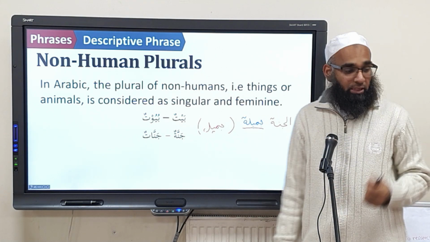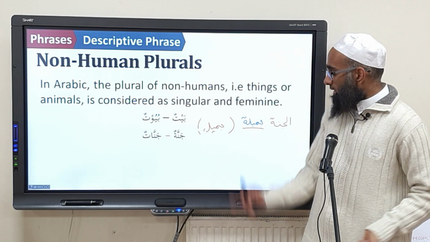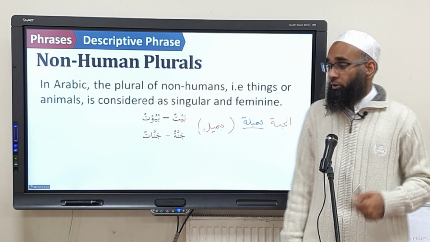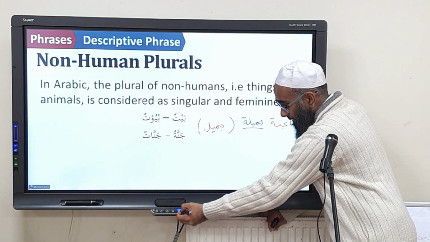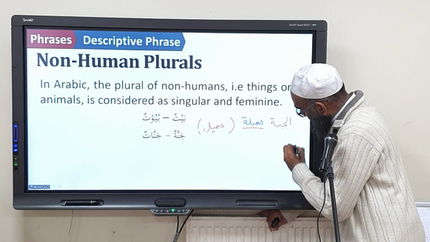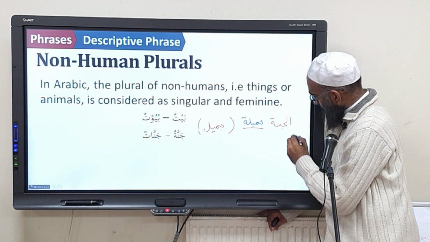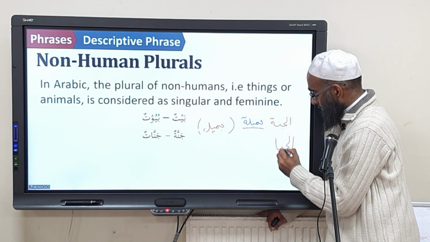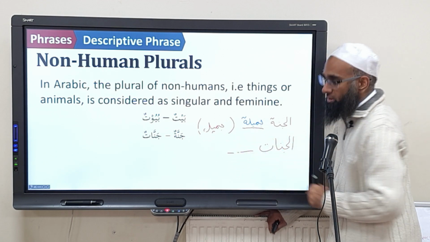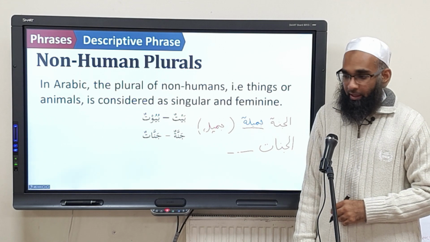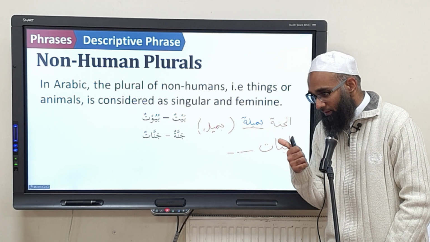Because you're going to say, jannah is mufrad mu'annath. So because it's mufrad mu'annath, the khabar has to match in number and gender. So we make it al-jannatu jamilatun. Okay? That's simple. But what's going to happen if we had the word al-jannat? We leave it blank and we say use the word jamilun to make a khabar. It should be jamilat because it's mu'annath and it's jama'.